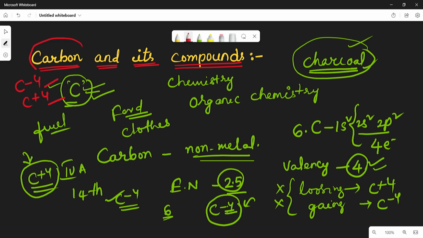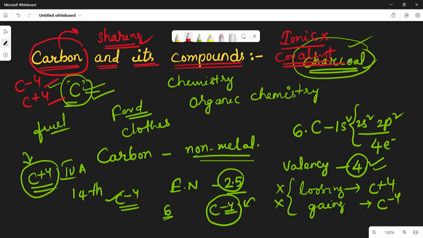Then how will the carbon participate in bond formation? By sharing. By sharing only, the carbon may be involved in bond formation, which means we can easily say that the carbon may not form the ionic bond, but it can easily form covalent bonds because of the sharing of electrons. So this is the introduction of carbon.